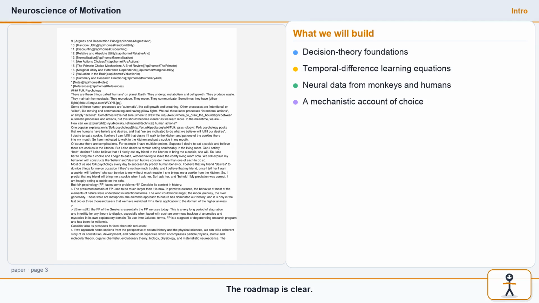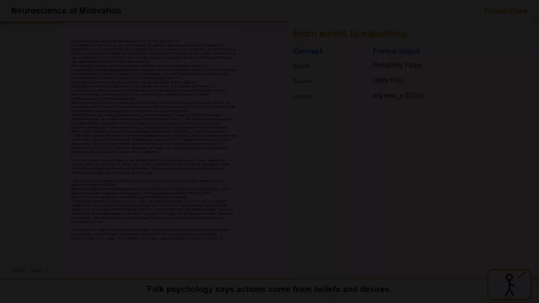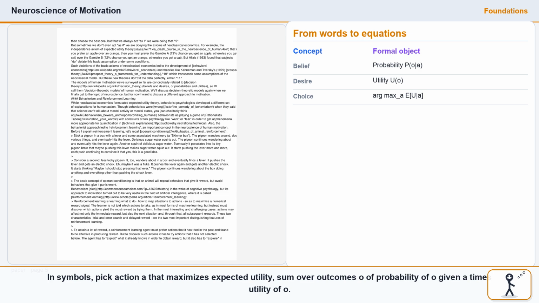The roadmap is clear. We start with folk psychology and economics, then move into reinforcement learning, then neuron-level evidence, and finally open research questions. Folk psychology says actions come from beliefs and desires. Neoclassical economics formalizes this as expected utility. In symbols, pick action a that maximizes expected utility: sum over outcomes O of probability of O given a times utility of O.